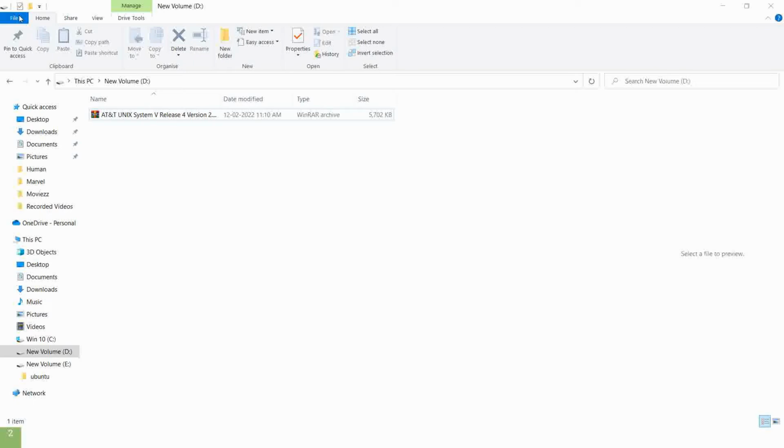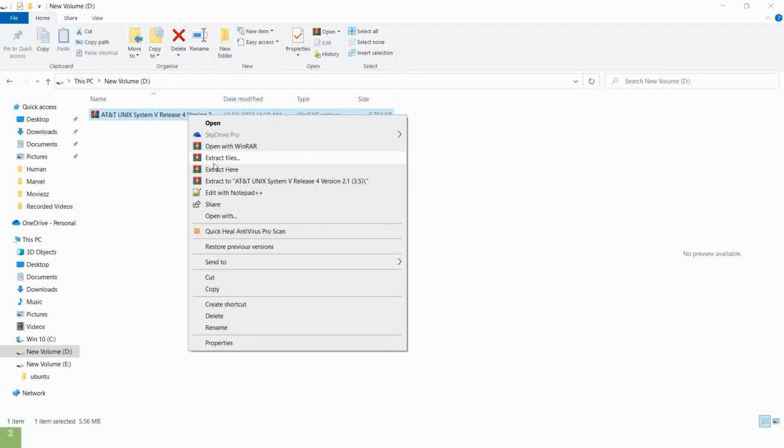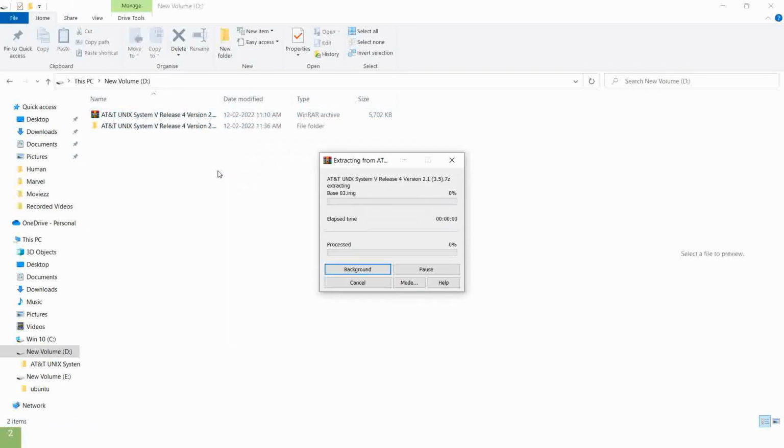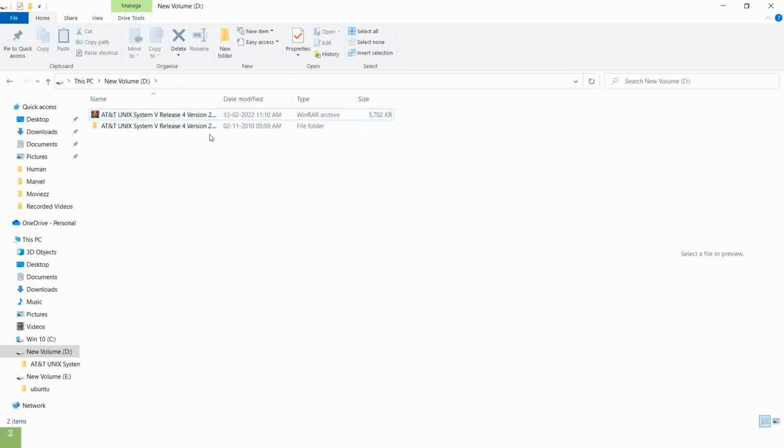I have placed the AT&T Unix System 5 in a separate drive, and this is in a zip file. I need to extract it. I'll extract it here, and as you can see, this is successfully extracted. And the VirtualBox installation is very easy and very basic. You can download it in an easy way, so I'll not go on it.